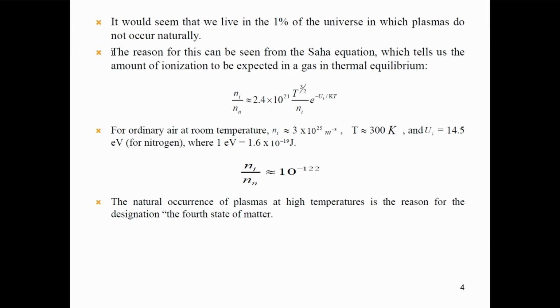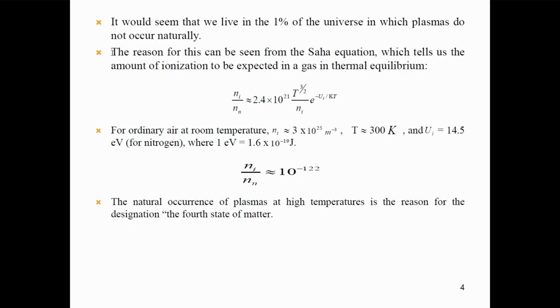The reason for this can be seen from Saha's equation, which tells us about the amount of ionization to be expected in a gas at thermal equilibrium. If I take ordinary air at room temperature by selecting these parameters, then the ratio of the number density of ions to that of neutral atoms comes out to be very, very small.